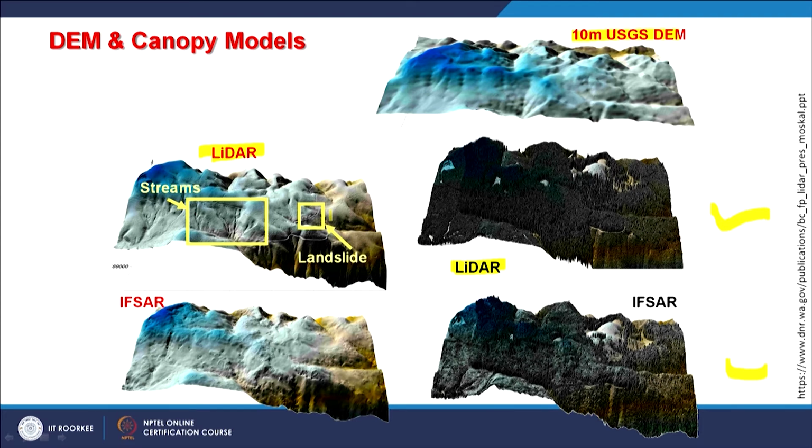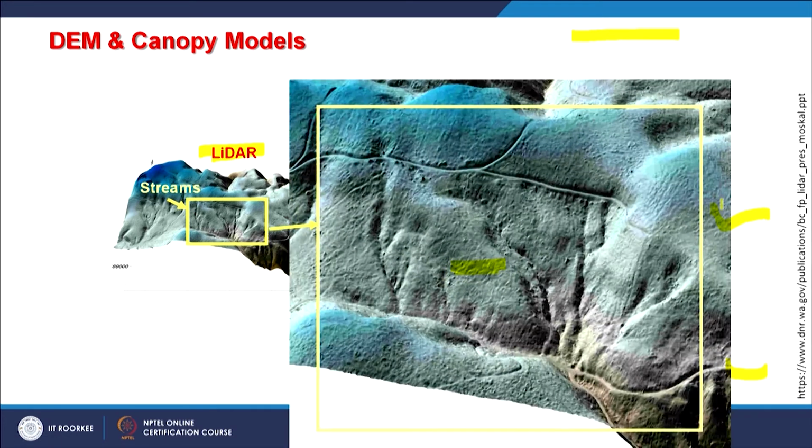And of course, when you are having canopy models, you don't see any such landslides either. So the advantage with LiDAR, as you can realize, is very clear: these are the things which one would otherwise miss in other techniques, and it is possible to detect them using LiDAR.